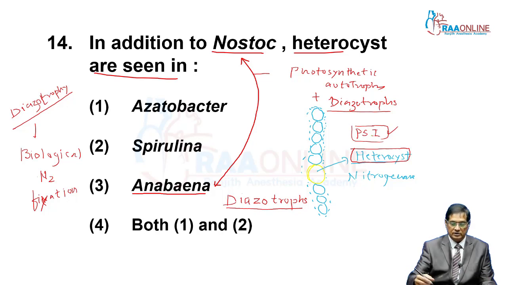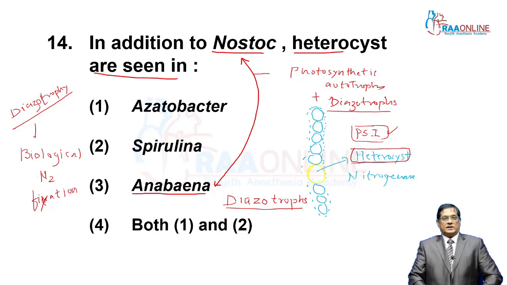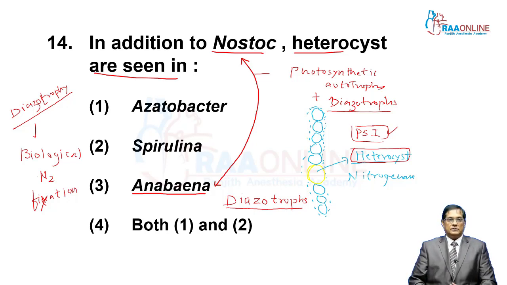Other cells can do that. That is, the other bluish green cells in Nostoc as well as Anabaena are capable of performing complete photosynthesis except the heterocyst. Again, the heterocyst is a larger, non-green cell, and it has the nitrogenase enzyme, so it is able to fix atmospheric nitrogen, but not able to perform photosynthesis. So the answer is Anabaena.